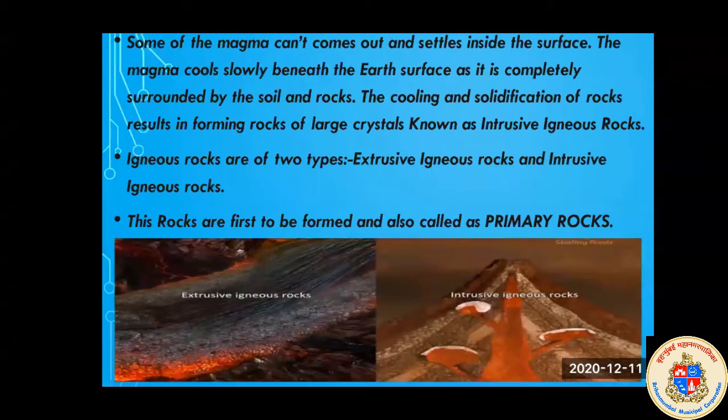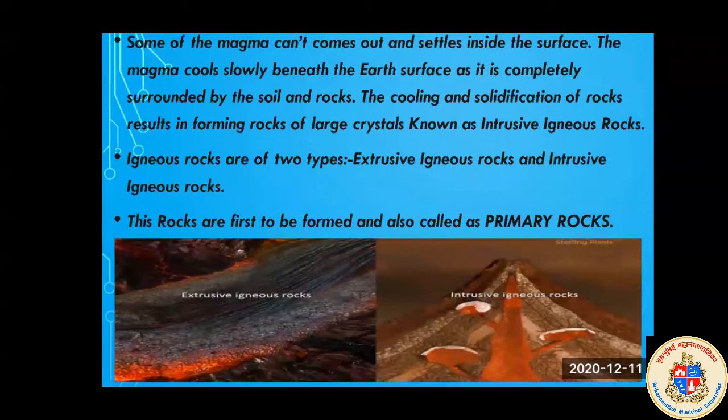When it cools down, the cooling and solidification of magma result in rock with large crystals, known as intrusive igneous rocks. So when this magma cools down and results in large crystals, these are known as intrusive igneous rocks.